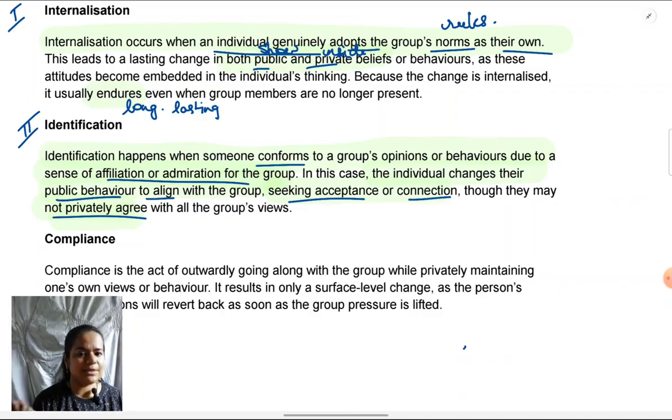So once you lose connection or you lose admiration for that group, they no longer appeal to you. In that case, your behaviors will revert to the original. That only goes to show that there's only public change and not private change in behavior. So internalization is both public plus private change. Identification is only public change. Now coming to compliance.